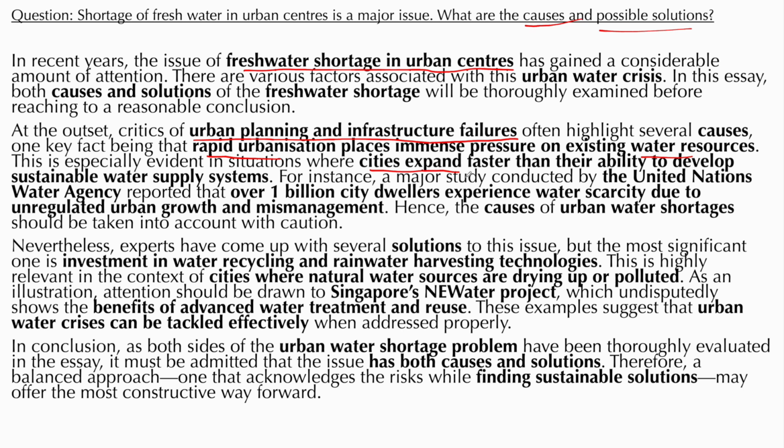One of them may not be in Sydney, but it may be some other parts of the world, that water supply system. For instance, a major study conducted by the United Nations Water Agency reported that over 1 billion city dwellers, 1 billion, I'm giving an example, experience water scarcity due to unregulated urban growth. So see how it is reflecting one thing: expand faster, rapid urbanization, and that's what I'm saying. They are unregulated urban growth and mismanagement. Hence, the cause of urban water shortages should be taken into account with caution.